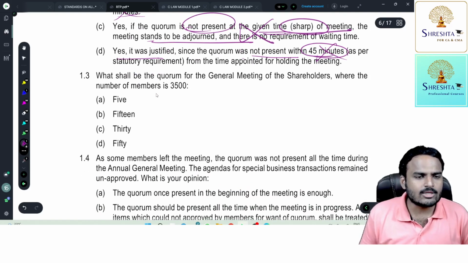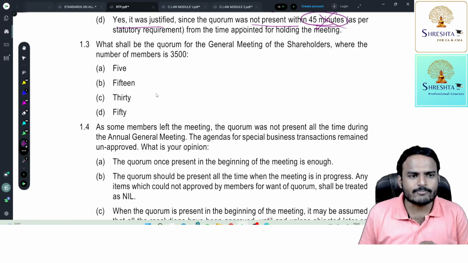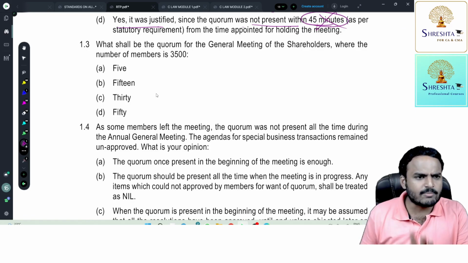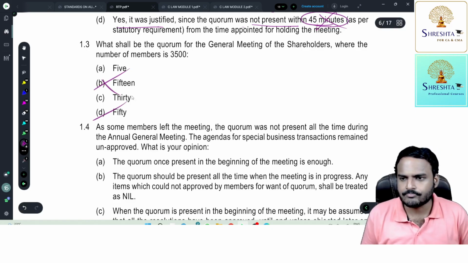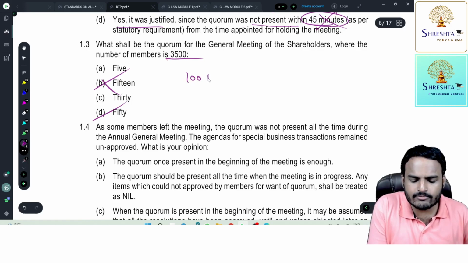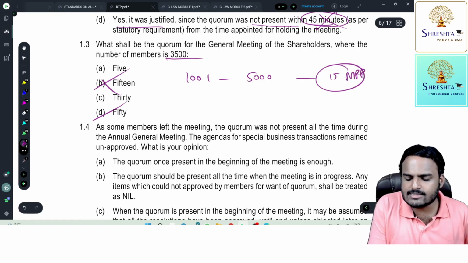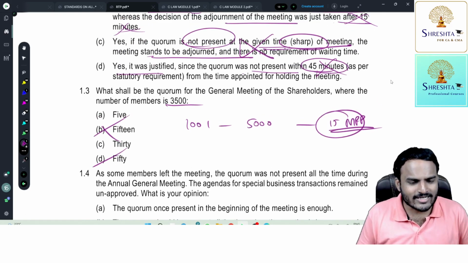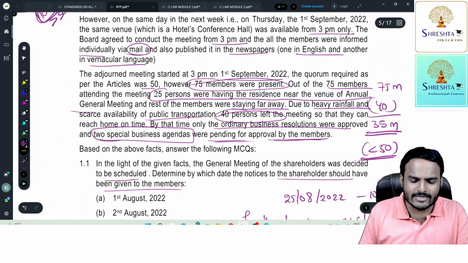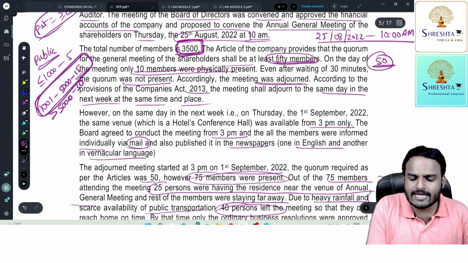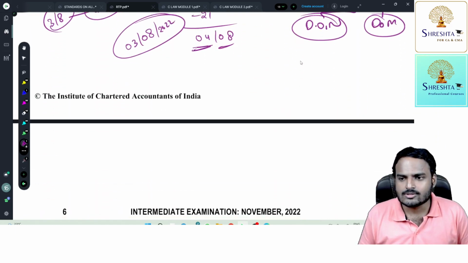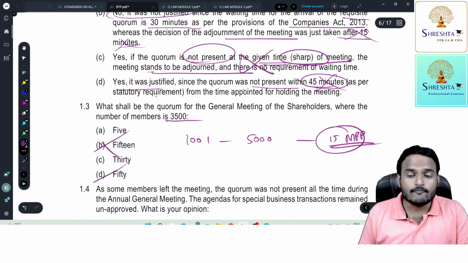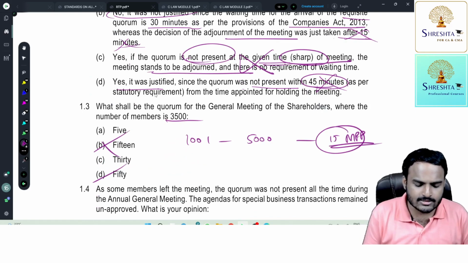Next, what shall be the quorum for a general meeting of shareholders where the number of members is 3,500? Many people will select option B, but this is the wrong option. The answer is D. So why, sir? 3,500 means it is falling between 1,001 and 5,000. According to that, 15 members personally present is the correct answer. No sir. But don't forget, my dear students, in the case scenario, the point is very clear. As per the articles, at least 50 members should be present. So now 15 as per Act, 50 as per AOA, whichever is higher, the answer is 50.